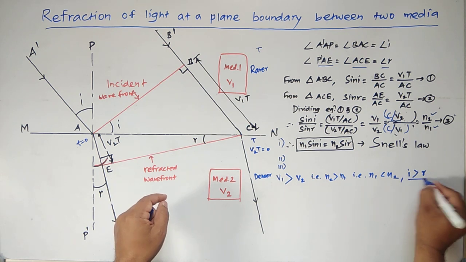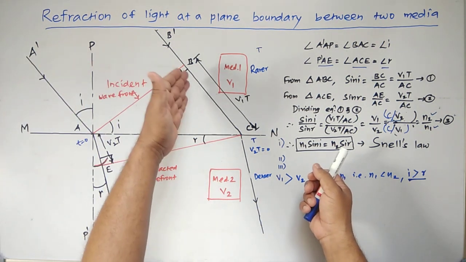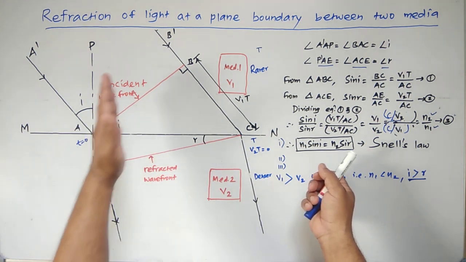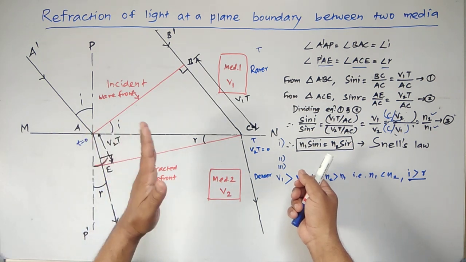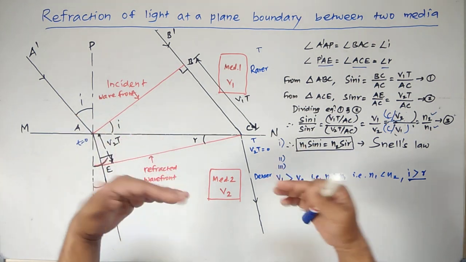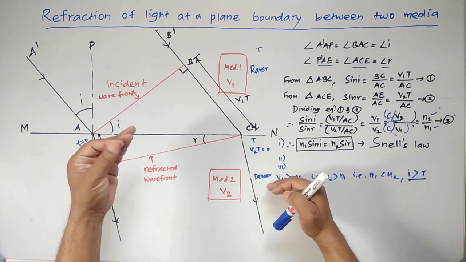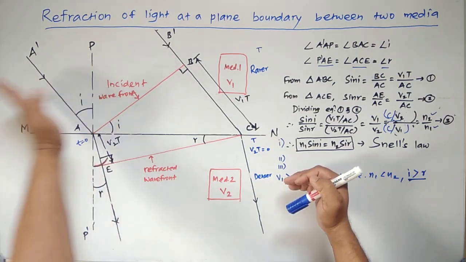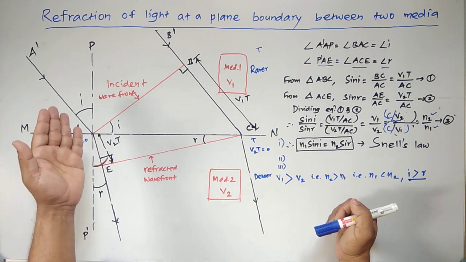It means that from this we can conclude that if the light travels from optically rarer medium to the optically denser medium, then the refracted ray is bent towards the normal. On the other hand, if the light travels in the reverse direction, that is, from optically denser medium to the optically rarer medium, then the refracted ray moves away from the normal.